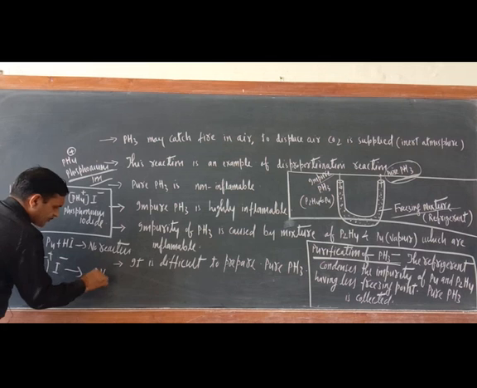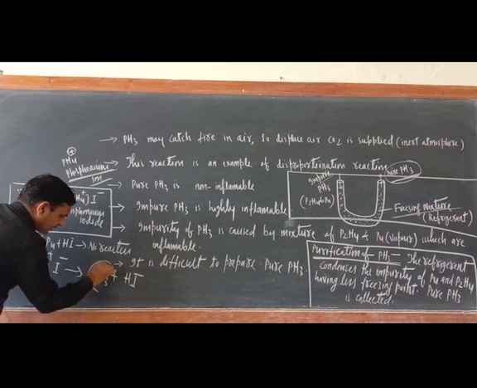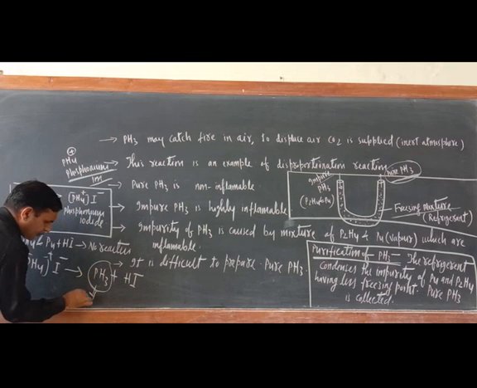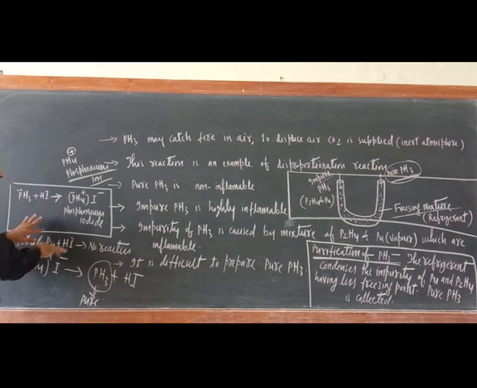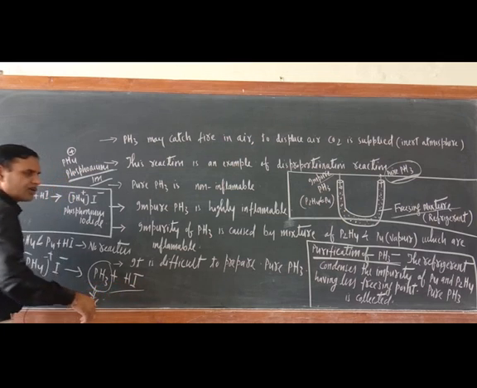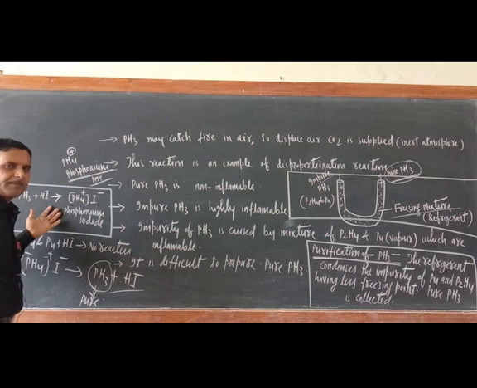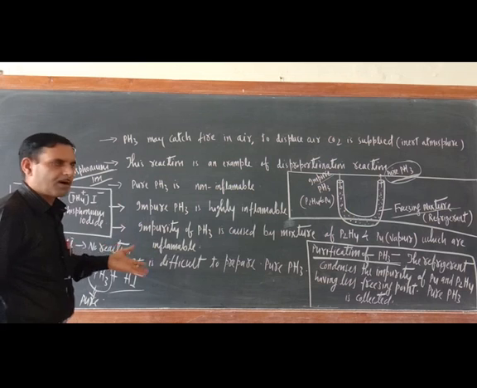This dissociates into PH3 plus HI separately. So now this PH3 is pure, because the impurity will be left behind since it does not react with HI. So this is also one of the methods of purification of PH3. Now this further dissociates into PH3 and HI, so now you have got the pure PH3. The impurity will be left there only.